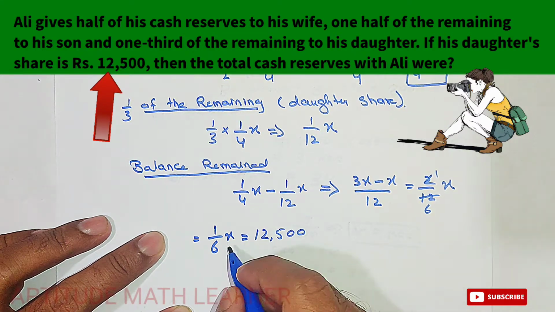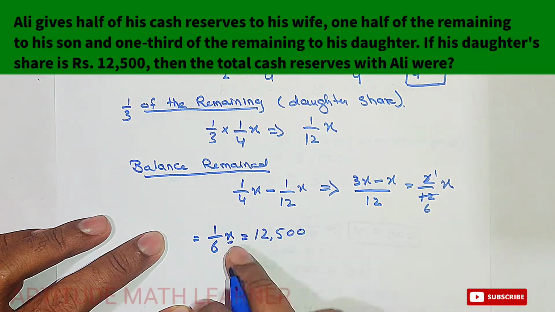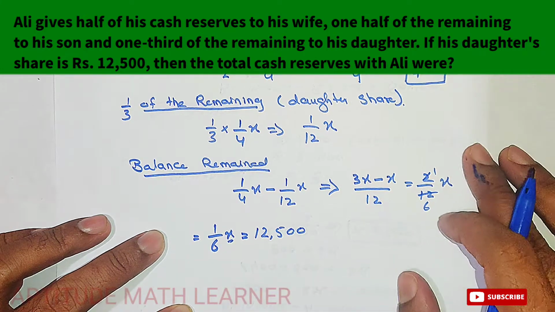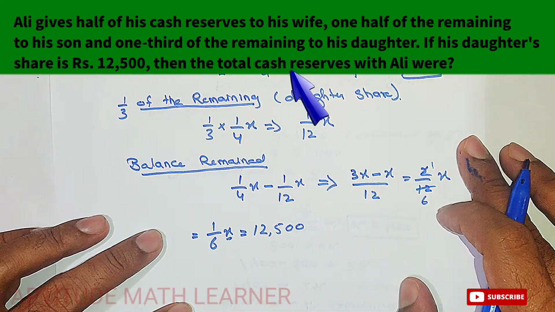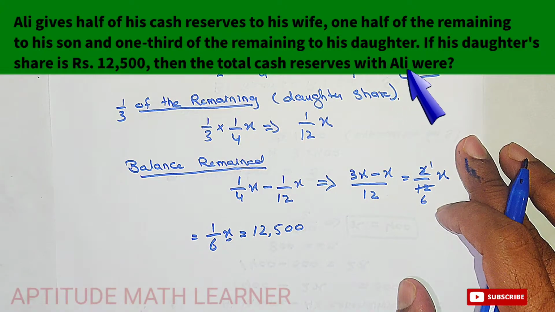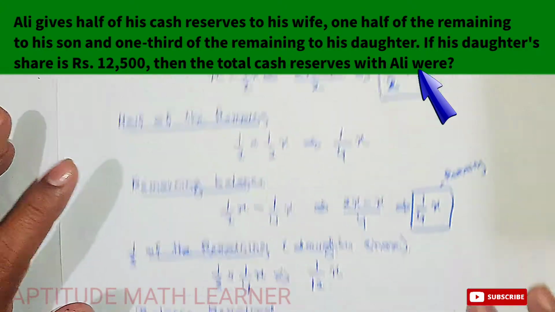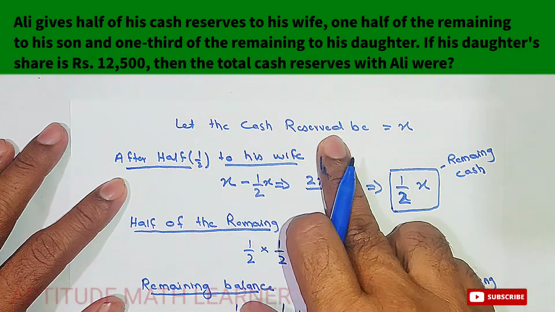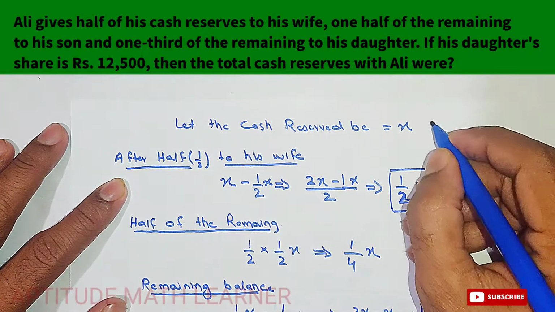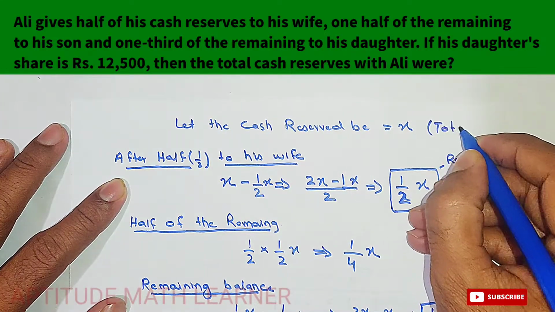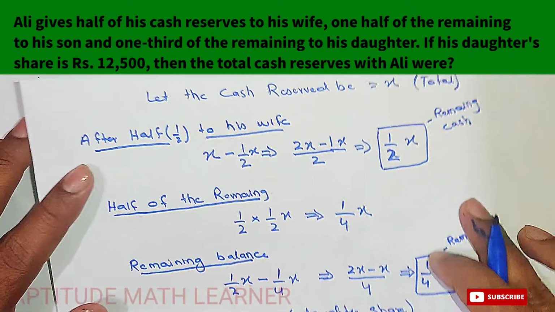So this is x. We are here just to find out the total reserve of Ali, and we have just taken, let the cash reserve be x, and this is the total cash. Hope you have understood it.